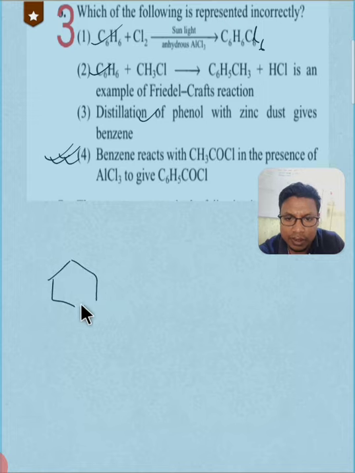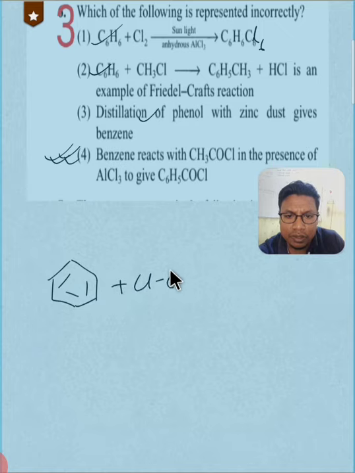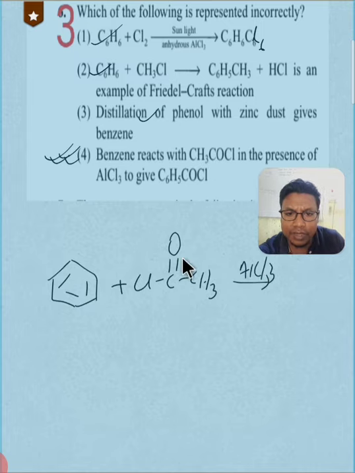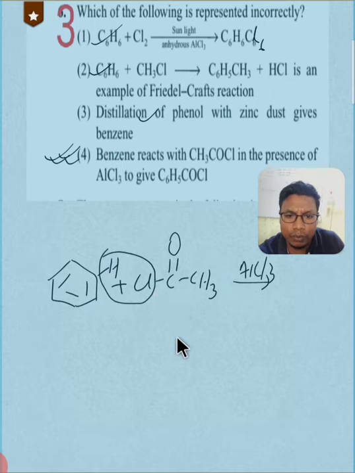This is our benzene, and if it is reacted with ClC=OCH3, this is acetyl chloride, in presence of AlCl3, this is Friedel-Crafts acylation. So hydrogen will go out and we will get acetophenone.